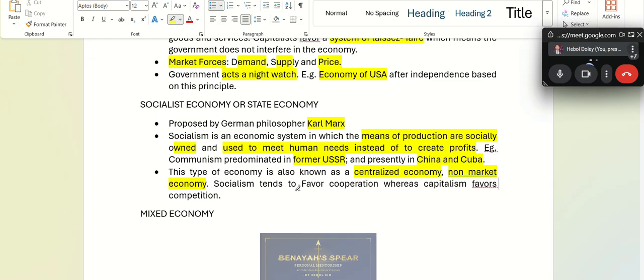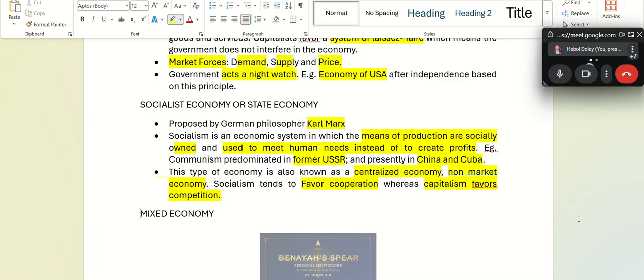So socialism favors cooperation. Cooperation between whom? Between the citizens of the country. And capitalism favors competition. In the US, for example, take fast food.